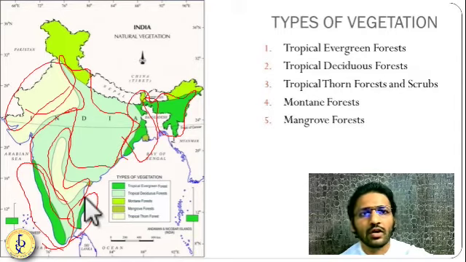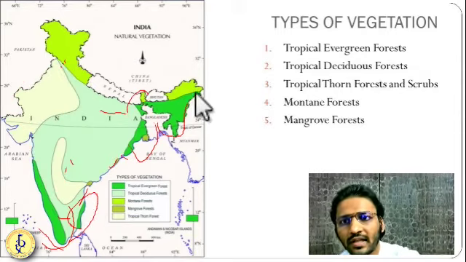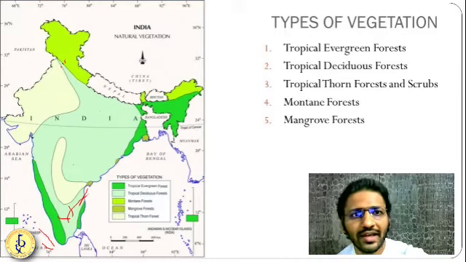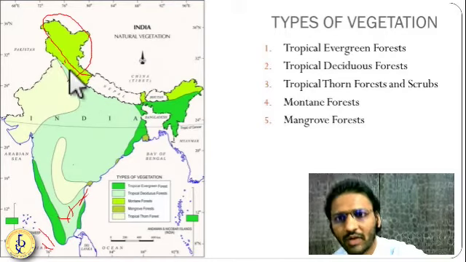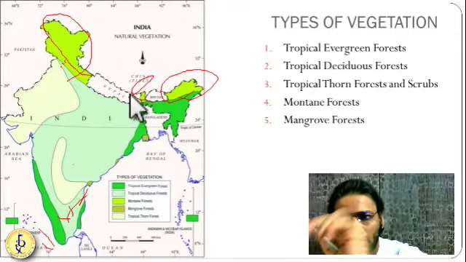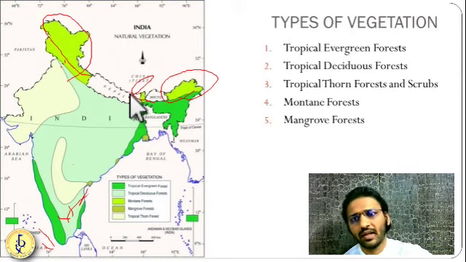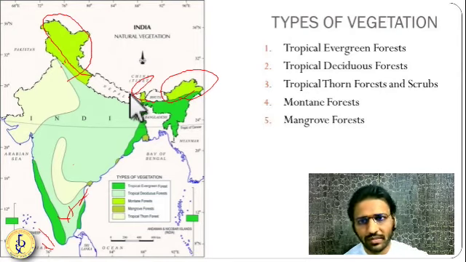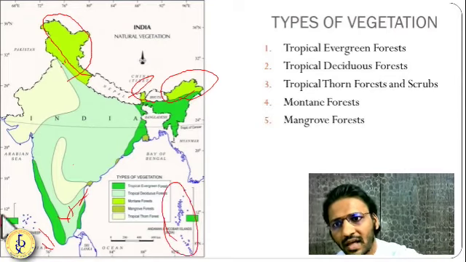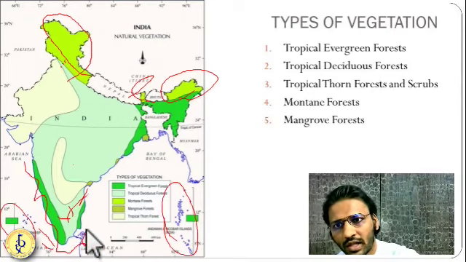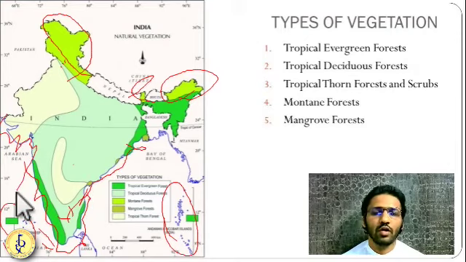Montane means mountain forest. So you can see this mehendi color, or parrot color, as some people call it. This is a mountainous region, so you have montane forest over here. And the last one is the mangrove forest. Mangroves are generally found in the coastal region. In this diagram, it is not that much visible, but around the islands and coastal parts of India, you can see blue color. So wherever you have coast, you have coastal forest or mangrove forest. So these are the five types of forest found in India.